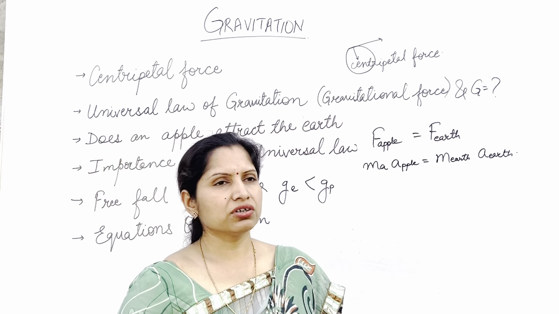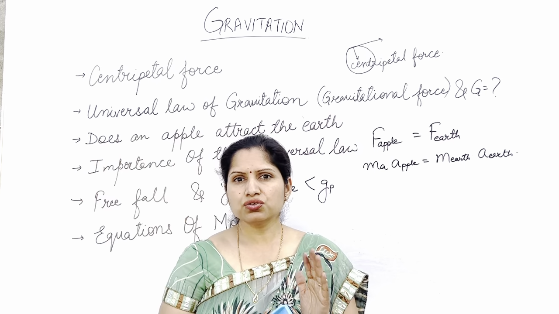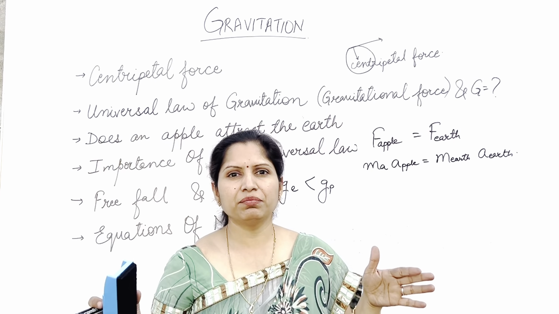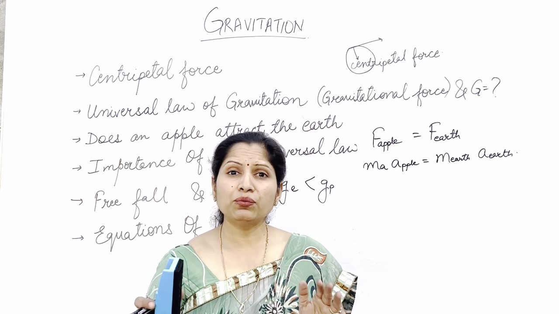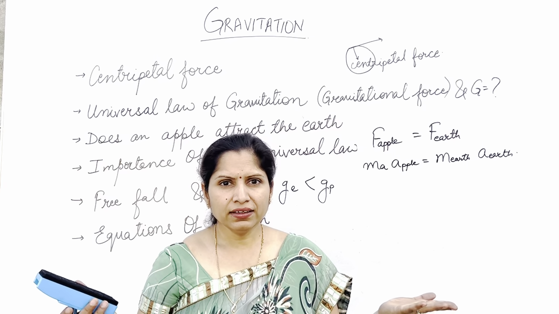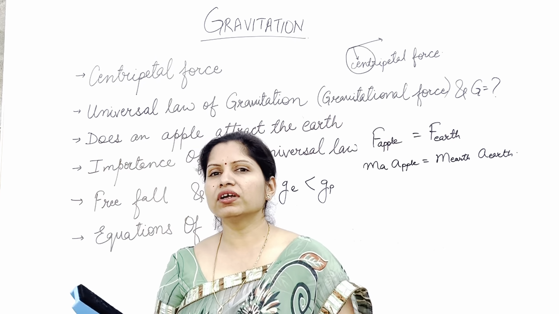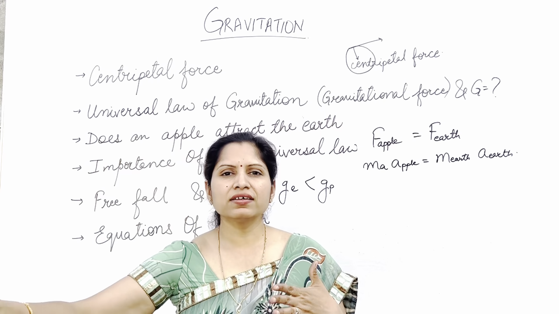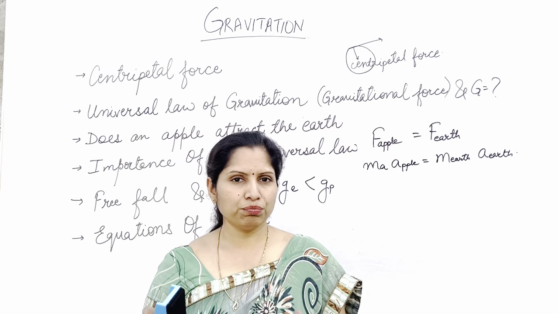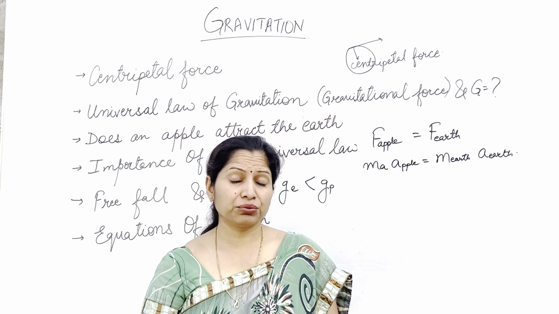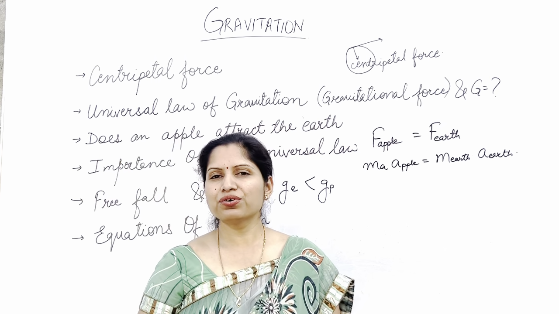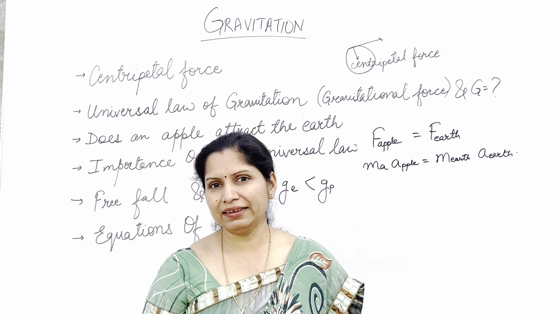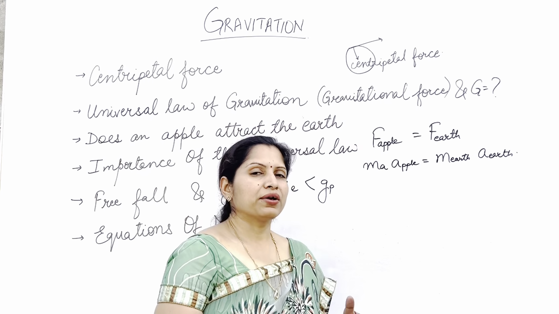Suppose you have a question: if there is no force of attraction applied by the earth on the moon, then what will happen? Then the moon will fly off in a straight line motion. It will keep moving in a straight line and will not be revolving around the earth, if there was no gravitational force of attraction by the earth. Okay, so I hope that is clear.